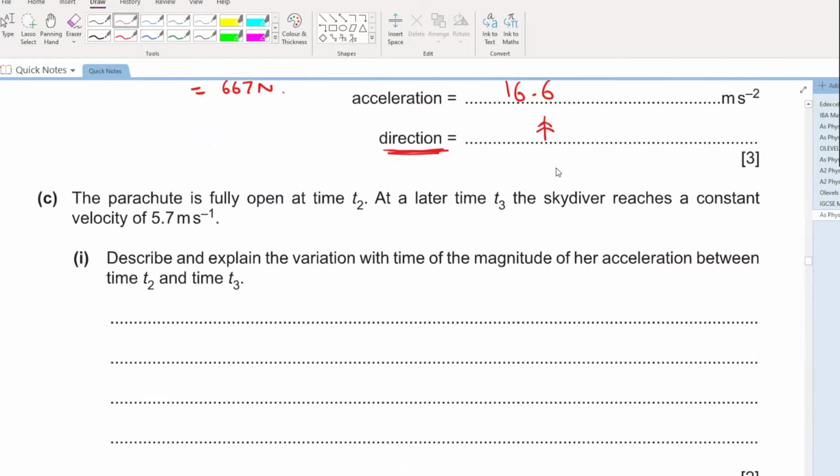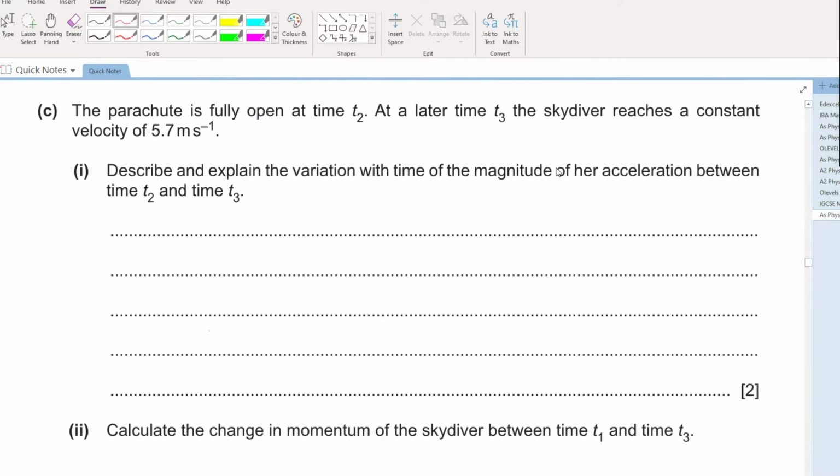The parachute is fully open at time t equals t2. At a time t3, the skydiver reaches a constant velocity of 5.7. Describe and explain the variation with time t of the magnitude of her acceleration between time t equals t2 and time t equals t3. Look, what is the examiner saying? Simple, no need to complicate. At time t equals t3, you are again reaching a constant velocity.